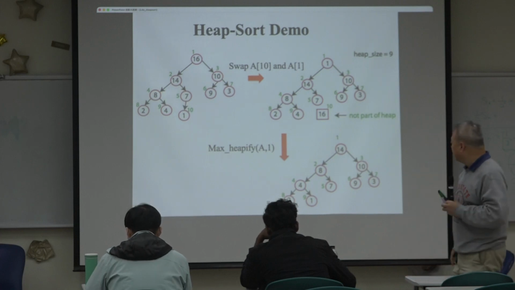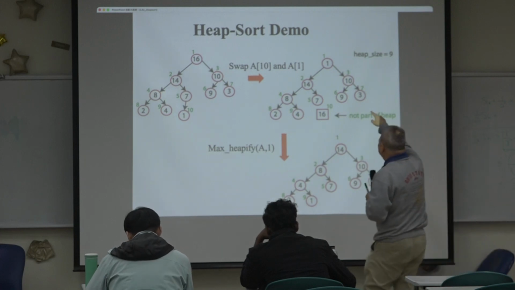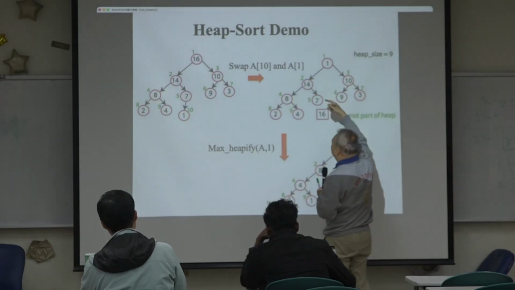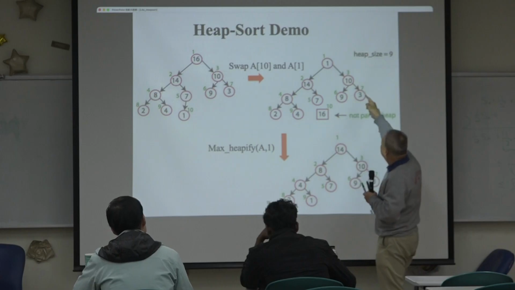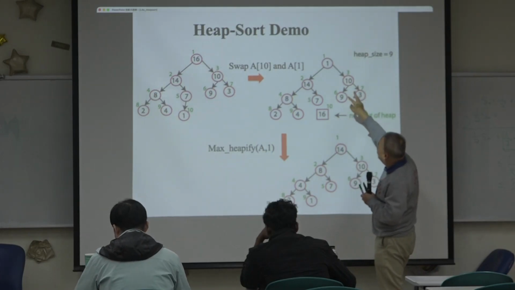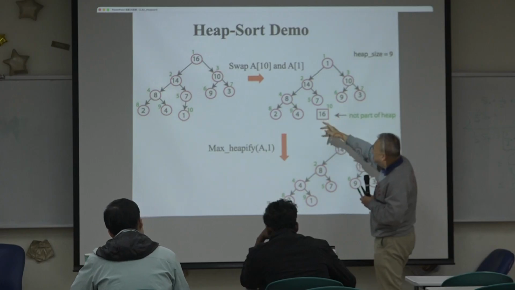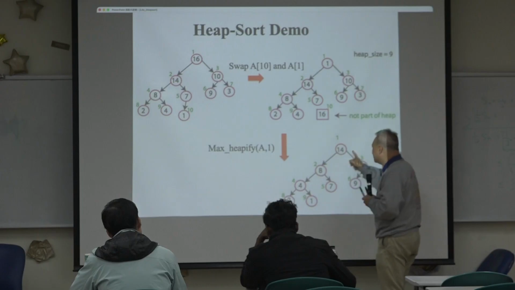So now that 1 appeared at the root, we need to do max heapify A1. Eventually 1 has to swap with 14, and then 1 again swaps with 8, and then 1 gets swapped with 4, so we come back here.